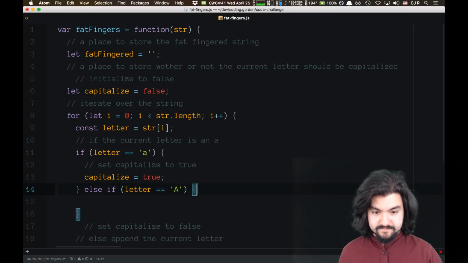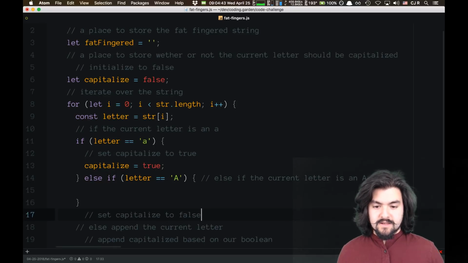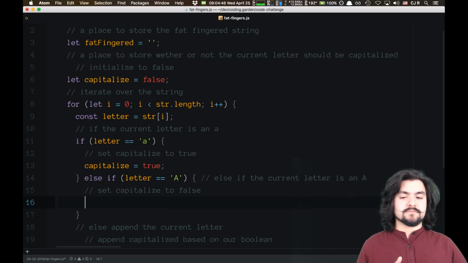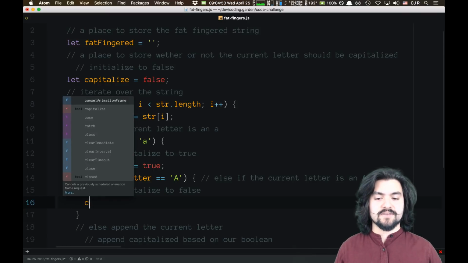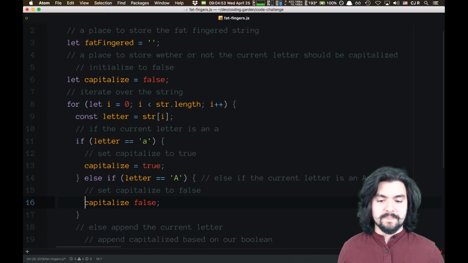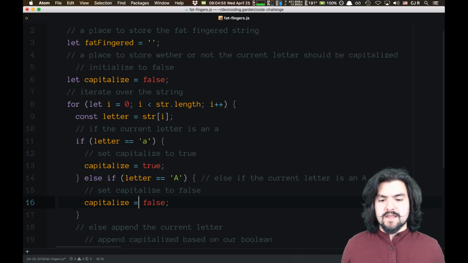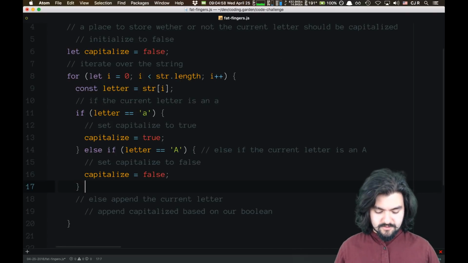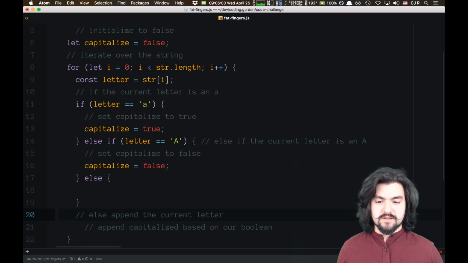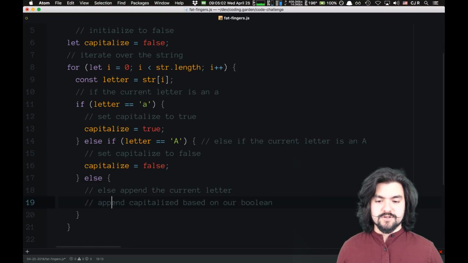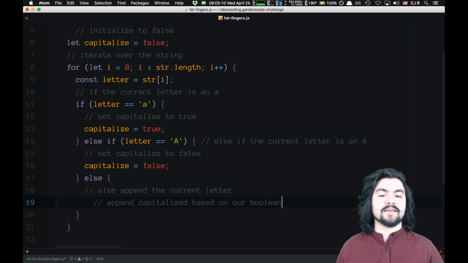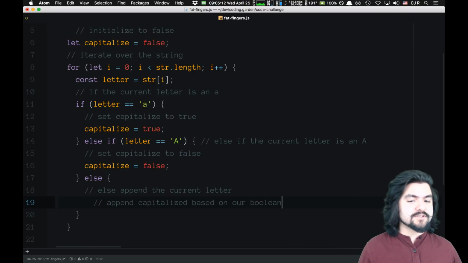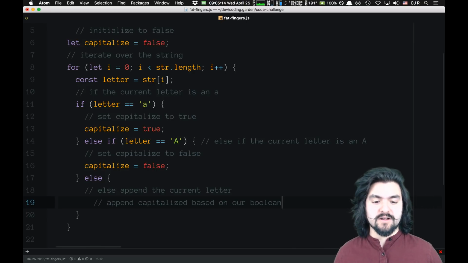So if it's a capital A, that means he has accidentally hit the caps lock again, so then capitalize is now false. And then otherwise, we will append the current letter to fatFingered. Basically, if capitalize is true, we append a capitalized version of the current letter, but if it's false, we append a lowercase version of the current letter.